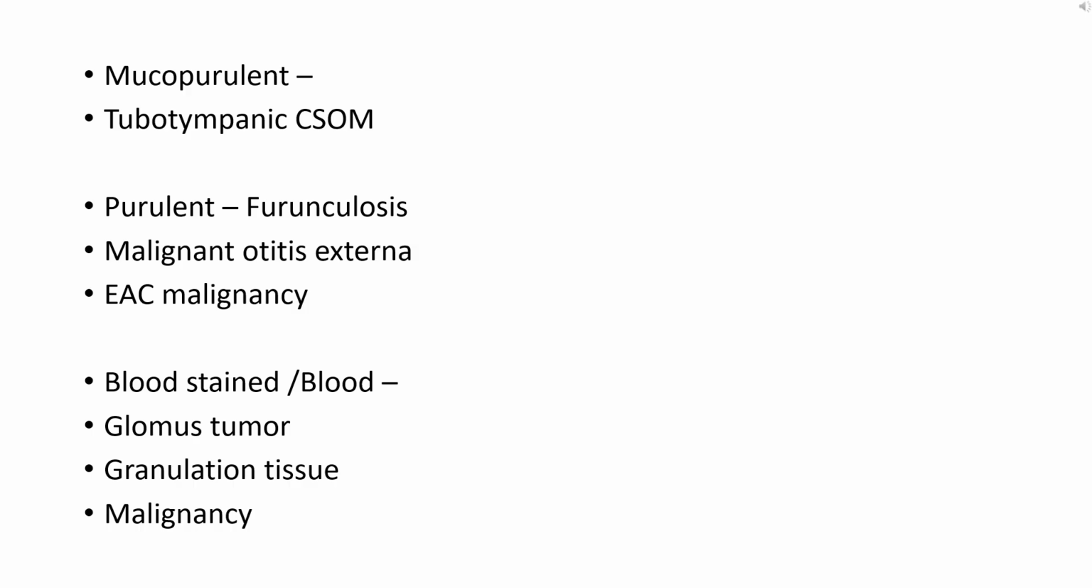Okay. Next is the blood stained ear discharge, or blood coming in form of discharge. That will be seen in case of glomus tumor. Basically, that is a middle ear tumor. Also, in cases of granulation tissue of the middle ear or external auditory canal, if there is any AV malformation, means arteriovenous malformation, or if there is any kind of malignancy, then also we can see blood coming from the ear, or the discharge will be blood stained.